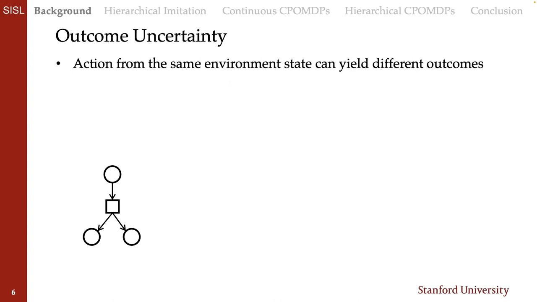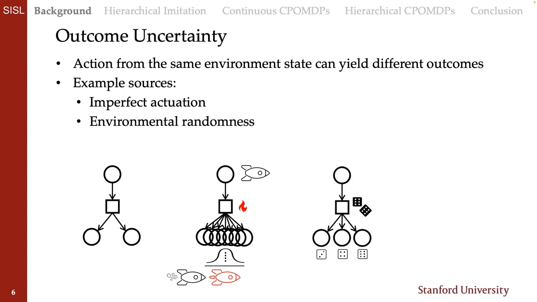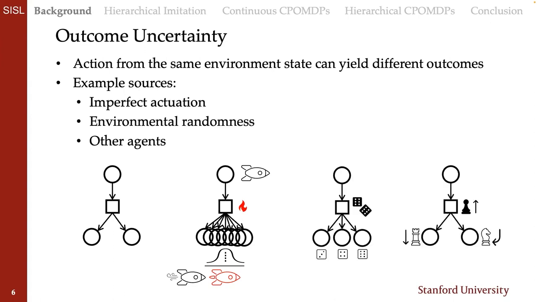Outcome uncertainty describes when taking the same action from the same environment state can yield multiple different outcomes. So throughout this talk, I'll use circles to denote states and squares to denote actions. You might get outcome uncertainty from things like imperfect actuation, when maybe your motors don't do exactly what they're told, or your physics isn't exact in such a way that you might get a distribution around possible things that can happen. You might get outcome uncertainty from environmental randomness or from the actions of other agents.